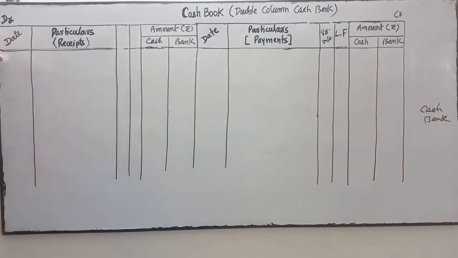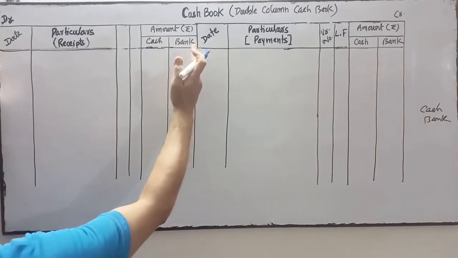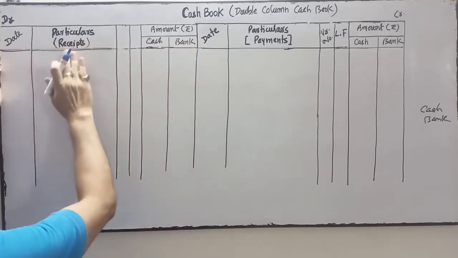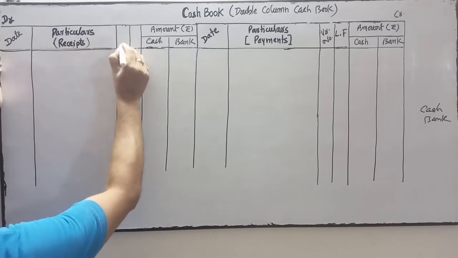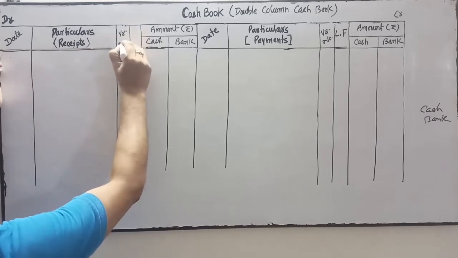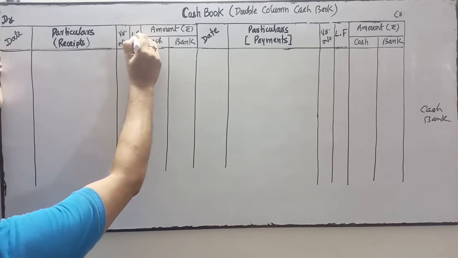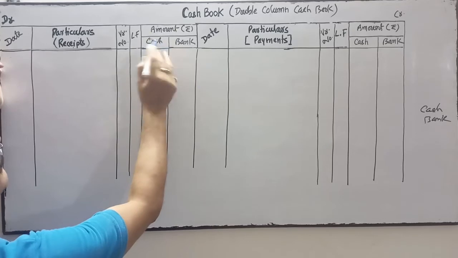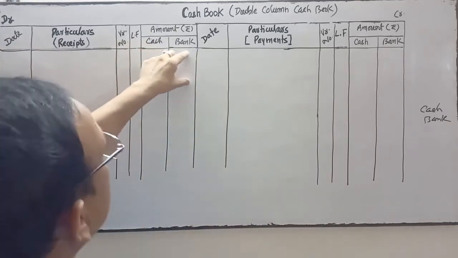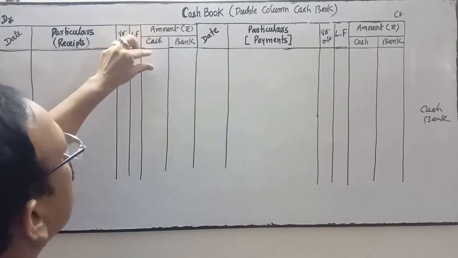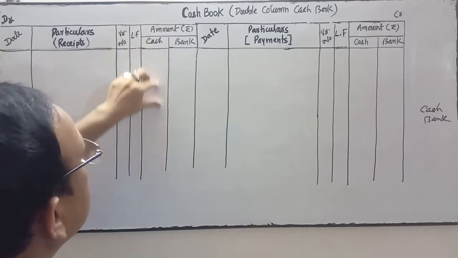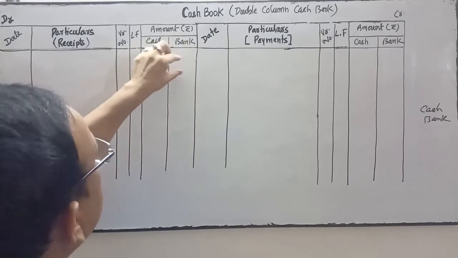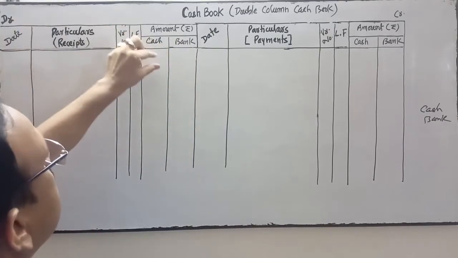So date, this side is your debit side. Date, particulars, receipts. This is for voucher number, this is for ledger folio, and this is for your cash column. This is your bank column. The amount is divided into two: one is for the cash column, and all entries related to cash will be here; all entries related to bank will be here. If cash and bank are on debit, we write on the debit side.